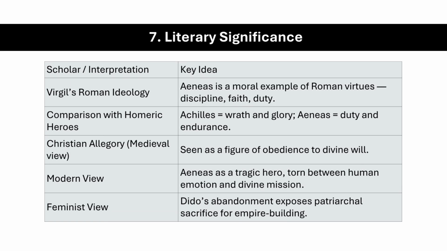Literary significance. Virgil's Aeneid is more than just a story, it's a national epic for Rome. It glorifies Roman values such as discipline, obedience, and piety. Compared to Homer's Iliad, which celebrates personal glory, the Aeneid praises collective duty. Medieval Christians even saw Aeneas as a symbol of obedience to God's will. Modern readers see him as a tragic hero, a man who sacrifices happiness for destiny. Feminist critics point out Dido's tragedy as a cost of empire, showing the pain caused by male duty.